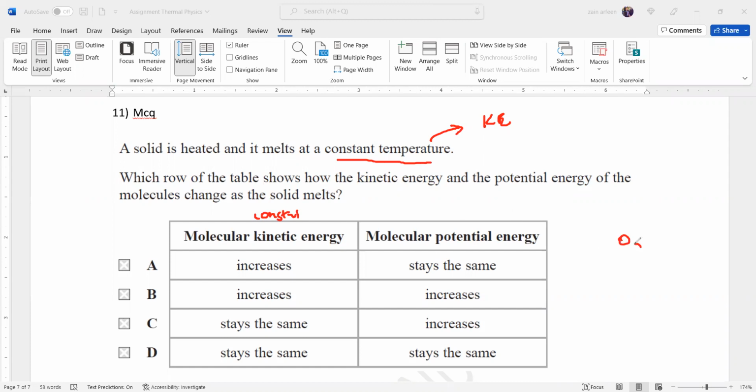When a substance is melting, the particles move away from each other. As a result, the potential energy will increase. So kinetic energy stays the same and potential energy increases. That's why option C will be the right answer.